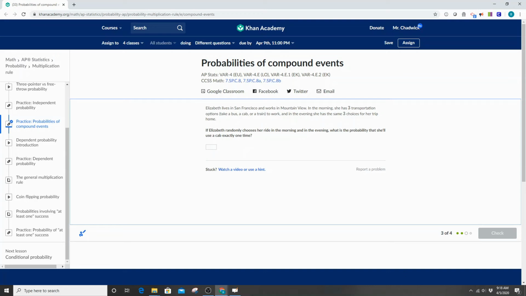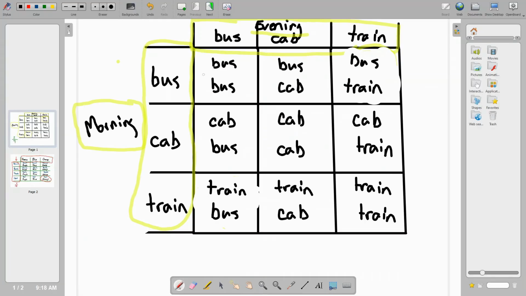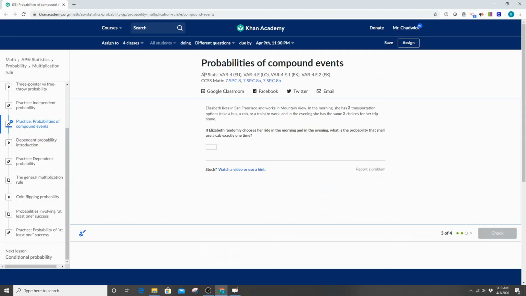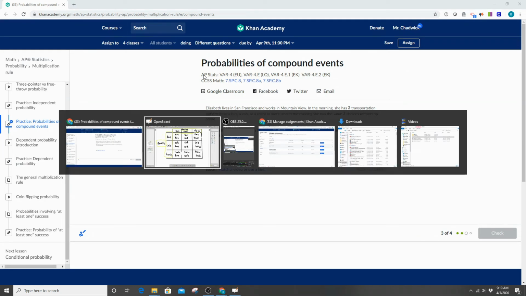So this is kind of cool. It's like that first problem we already did, and so I already have it written up here. And that's a good reason why you shouldn't always throw away your work, because it could come back to help you later. So let's see what the question was. It says, what's the probability that she'll use a cab exactly 1 time?